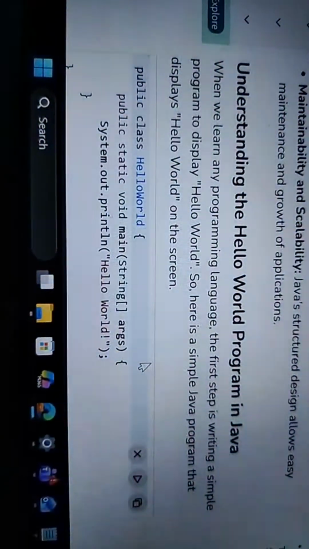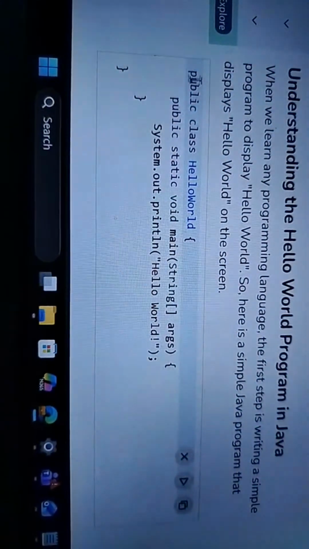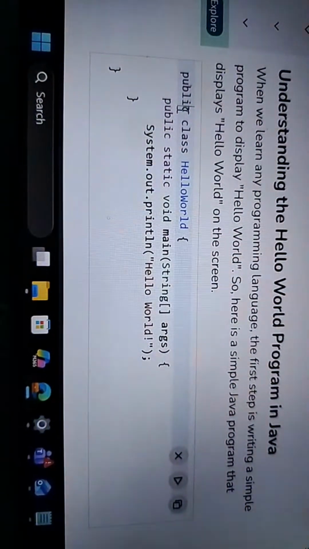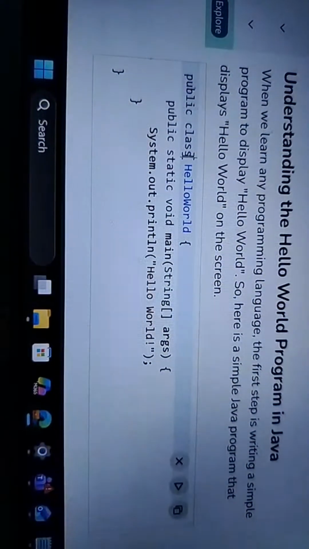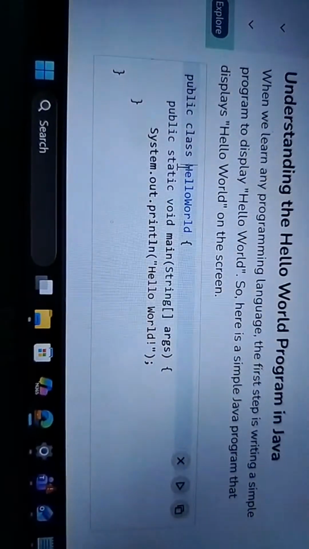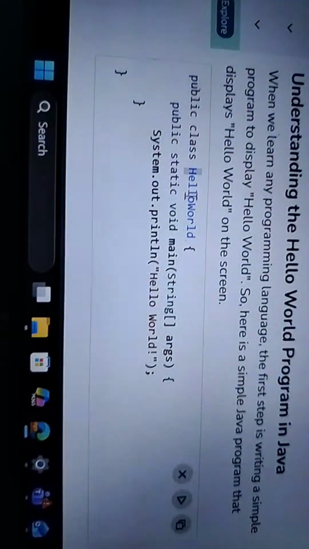So Java programming: this is the simplest program in the Java language. It starts with public. Public is a modifier here, meaning it is accessible everywhere. Class is a keyword, and HelloWorld is the name of the class. Always remember that we use a capital letter at the start of the name of the class.